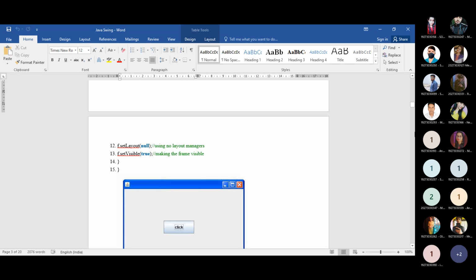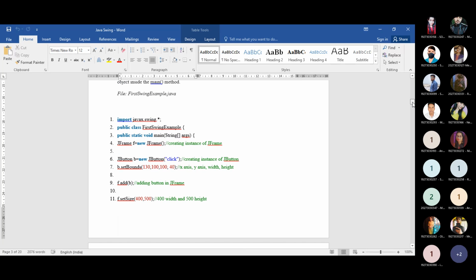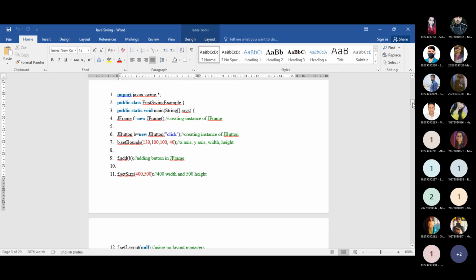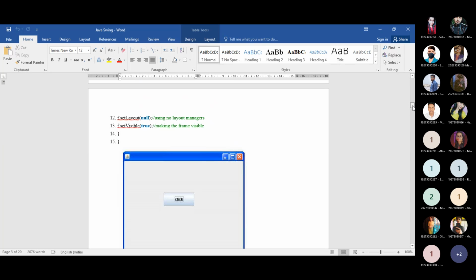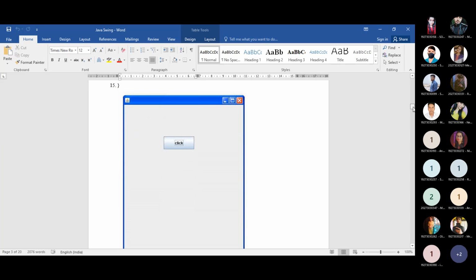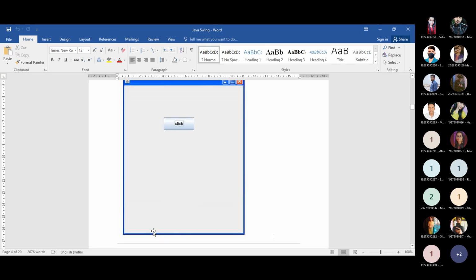Okay, so this is the setup instruction that you need to code within this Swing example class, and this will provide you this sort of output. Here this window is created. Within this window we are creating a frame, and within this frame we are creating one button.